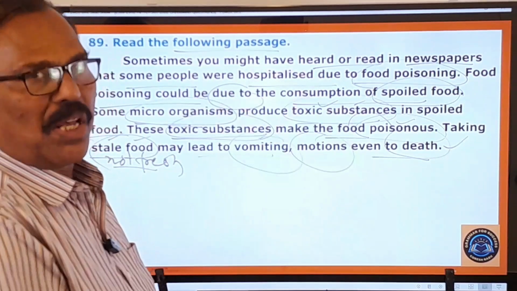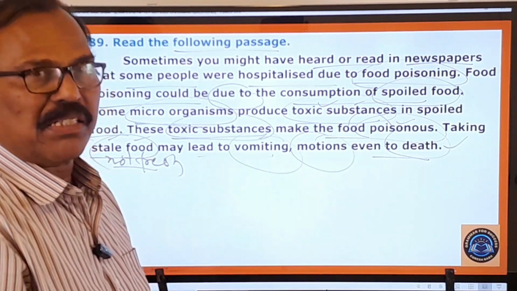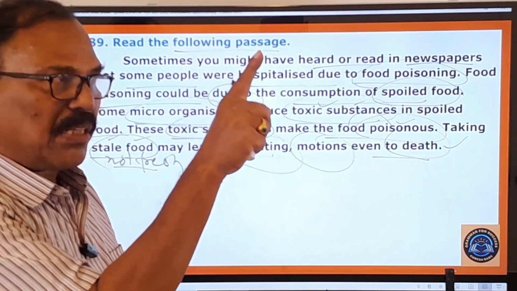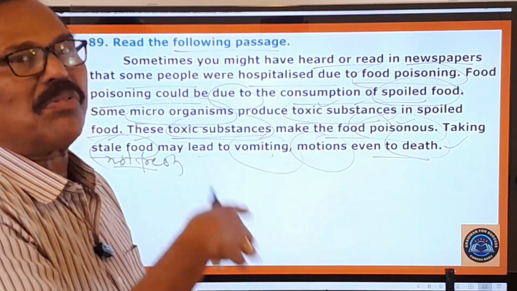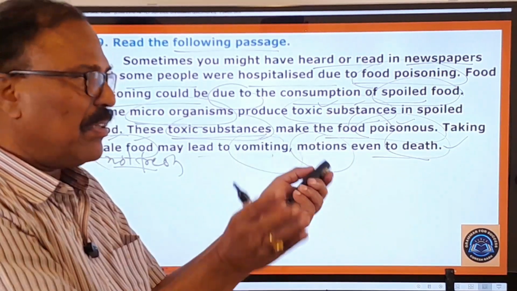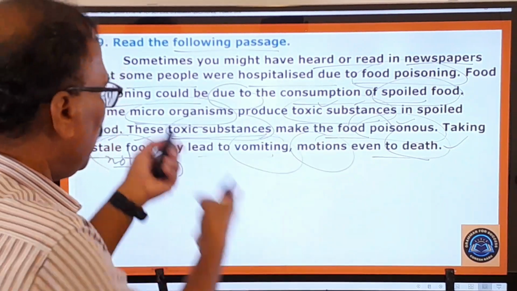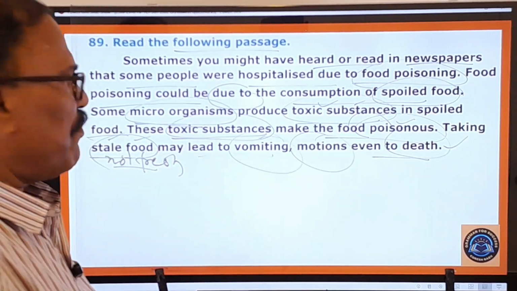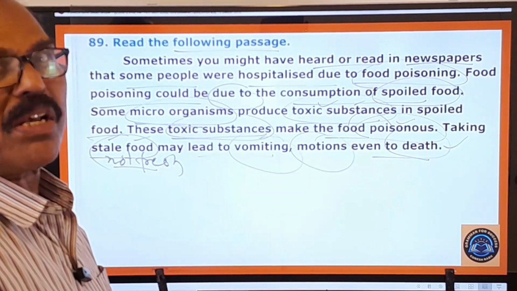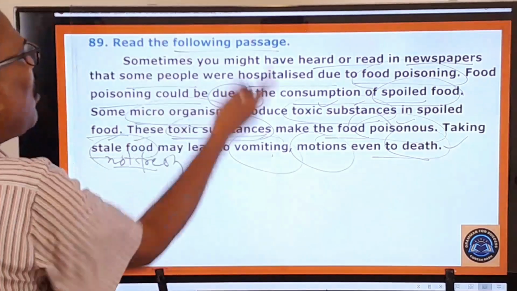Especially ice creams are there, milk packets are there, curd packets are there, biscuit packets are there. You must see the manufacturing date and also the expiry date. Within that time only, between the manufacturing and the expiry date, you must consume that. Otherwise, it will cause so much problem, vomiting, motions, even death sometimes occurs to people. So that's why this is all about food poisoning.